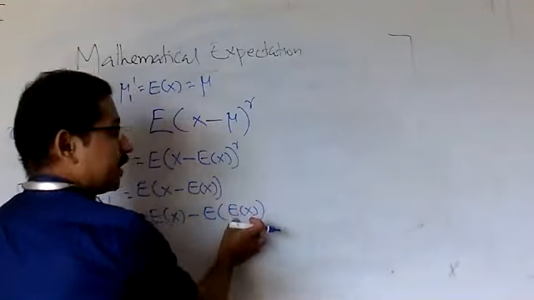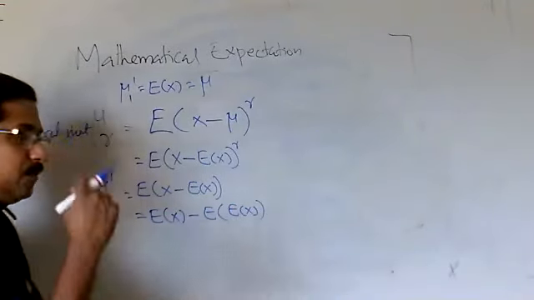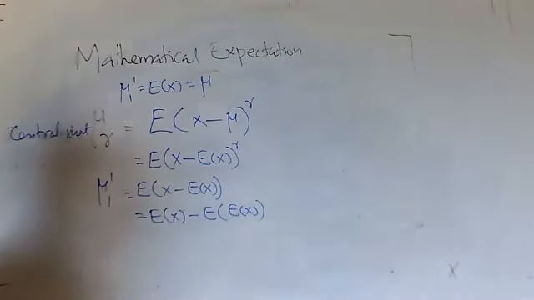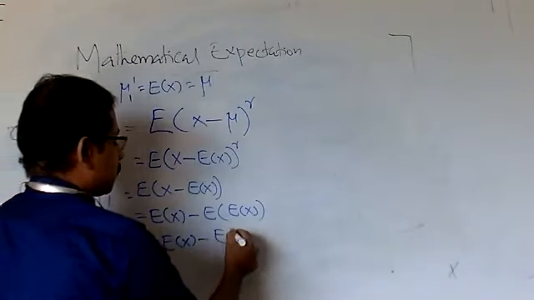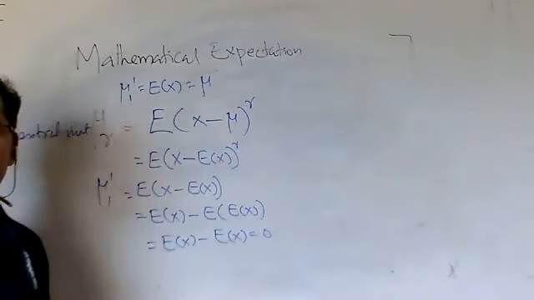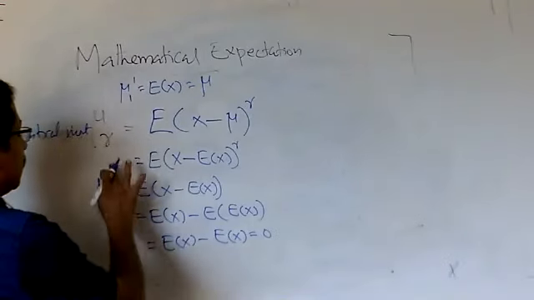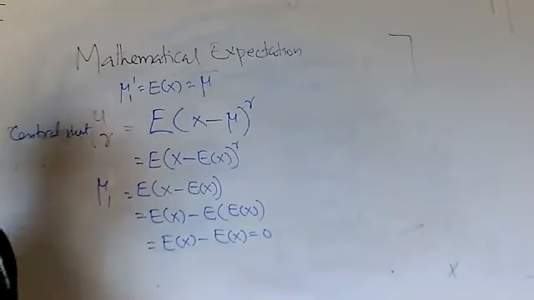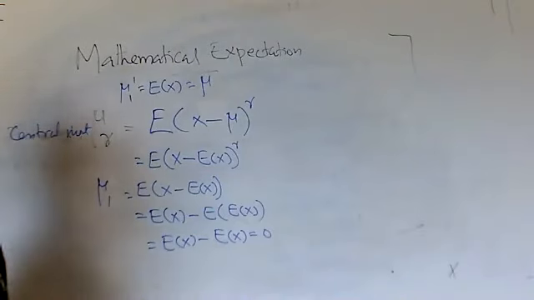But expectation of x is a constant, mu. Expectation of a constant is the constant, that we have studied. So it is expectation of x minus expectation of x, which is equal to 0. It says that the first central moment is always 0. First raw moment is mean, but first central moment is always 0.